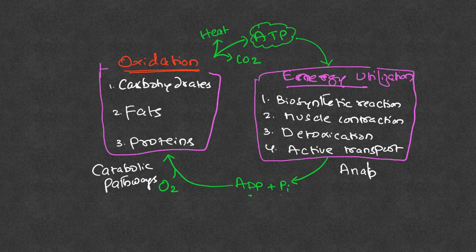So anabolic pathways are the ones that will synthesize a new molecule. So this is how two pathways are connected here. So always remember, these catabolic pathways, which are oxidation of carbohydrates, fats and proteins, are always linked with the anabolic pathways, which are biosynthetic pathways. Other than that, muscle contraction, detoxification, active transport also utilizes energy. So this is in brief an overview of how our dietary fuels are used.